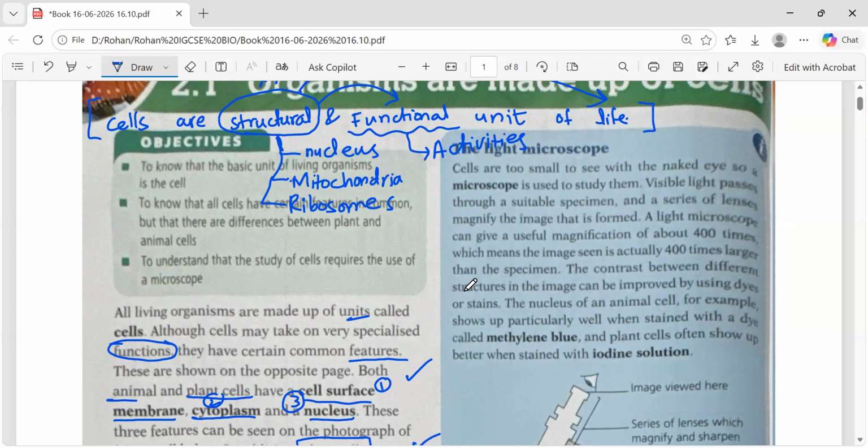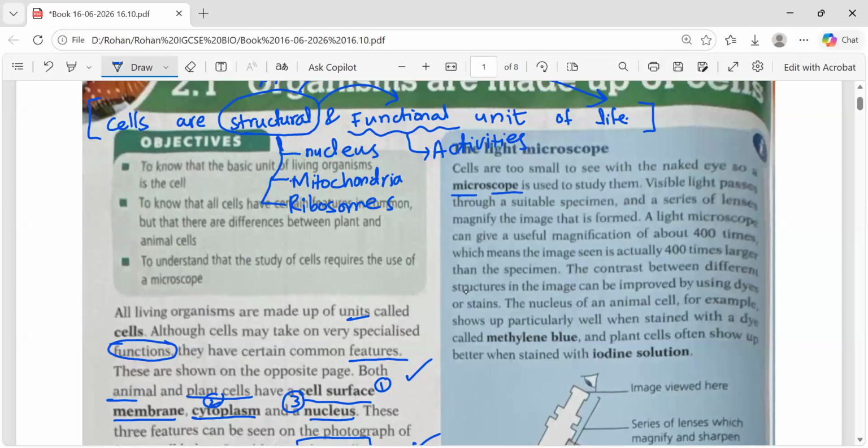You see your hand. In your hand there are fingers. You just see your fingers. You can't go beyond that. So to see the cells, we need microscope. And microscope, as its name indicates, micro means small, scope means to elaborate. It elaborates the smaller things.